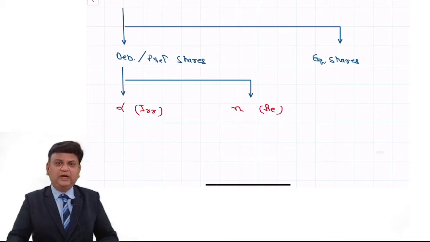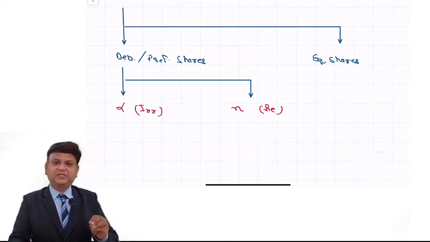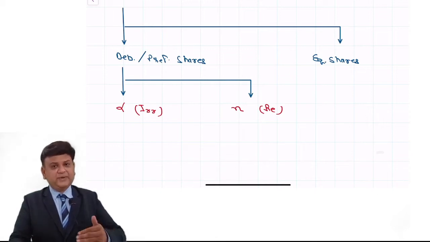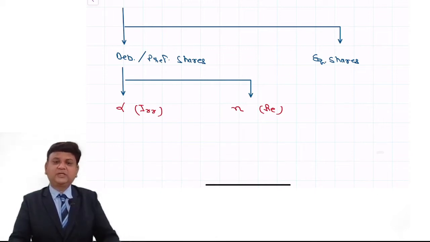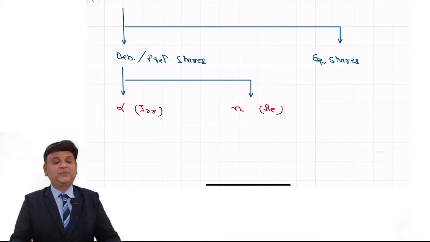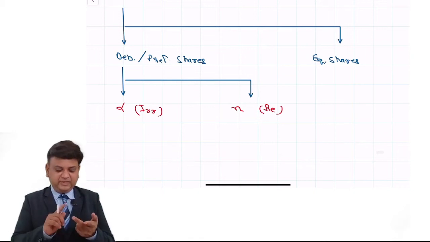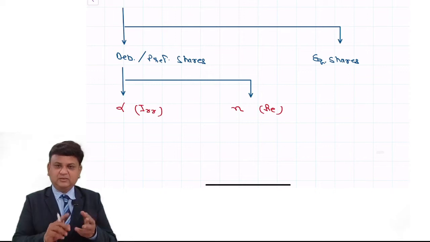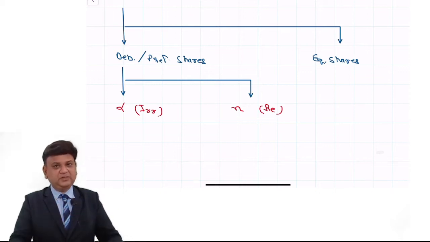So initially we are going to have the valuation and the decision making with respect to these kinds of securities. Apart from the valuation, we are also going to understand how to compute the return that the investor is going to receive if at all the investor is making investment in these kinds of securities. Yes, again this is from the investor point of view. From investor point of view, valuation; from investor point of view, return; from investor point of view, decision. This is what we are going to cover initially.